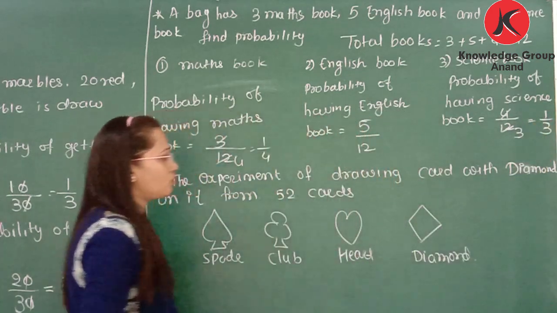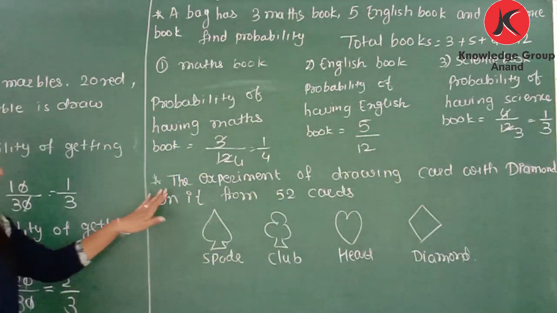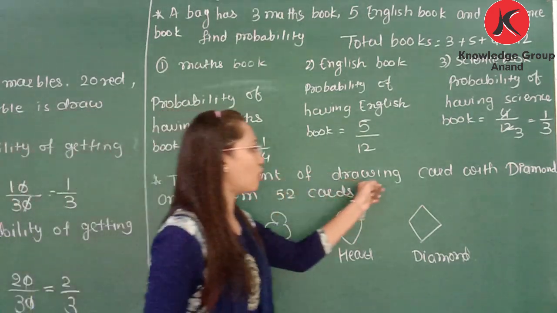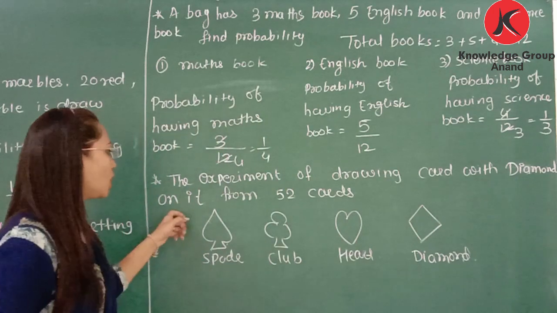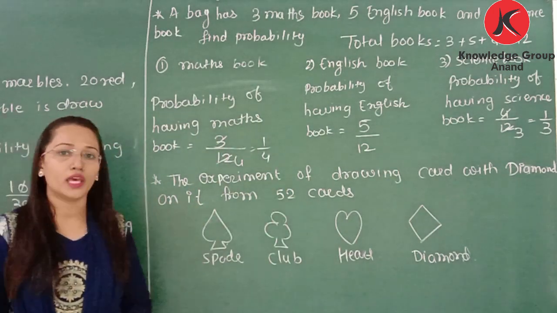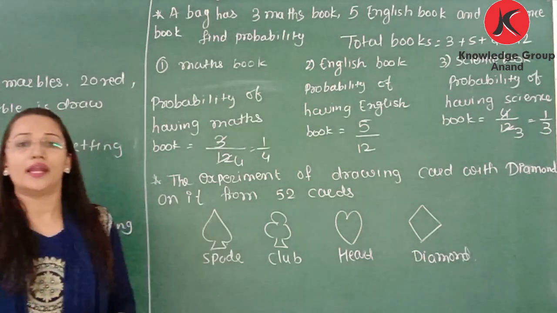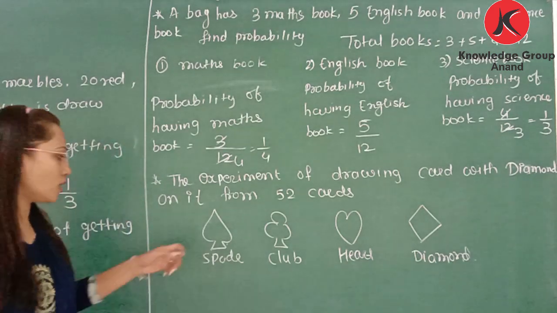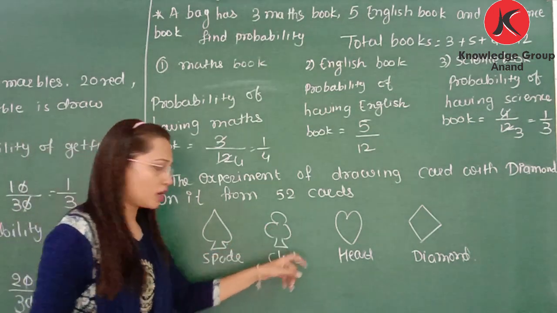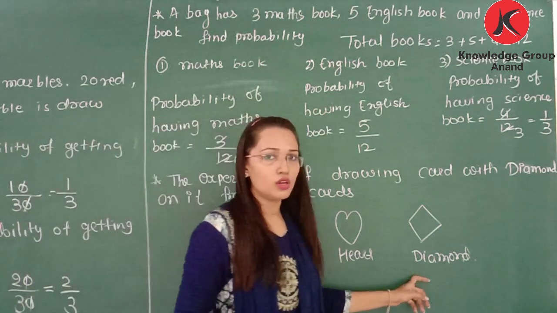Okay. Now, sometimes in exams this kind of question can also be asked. The experiment of drawing a card with a diamond on it from 52 cards. We also play a game of cards. So on that, this symbol is called spade. This is called club. This is called heart and this is called diamond.